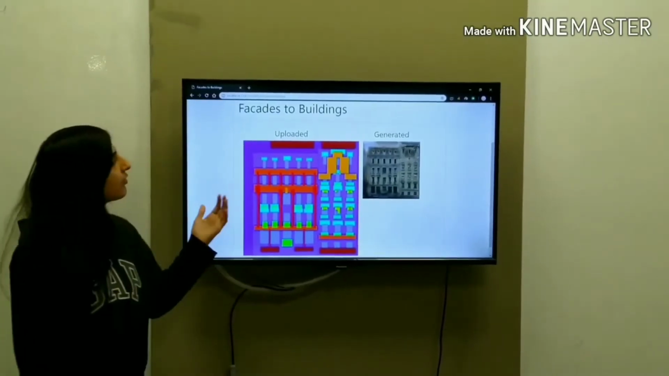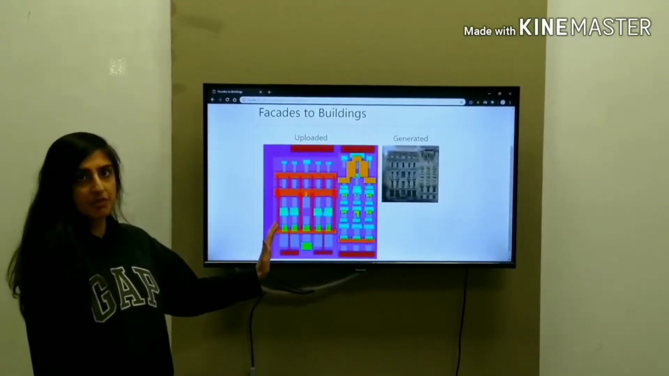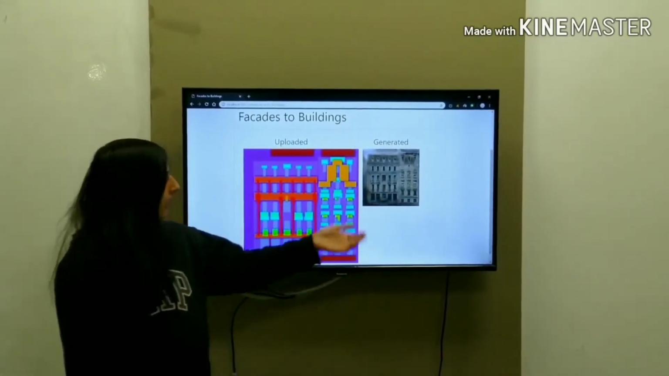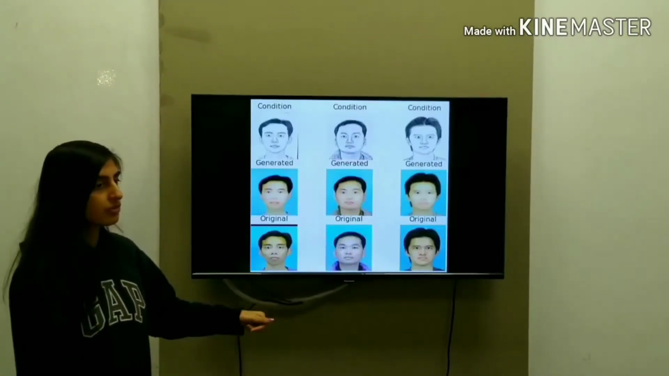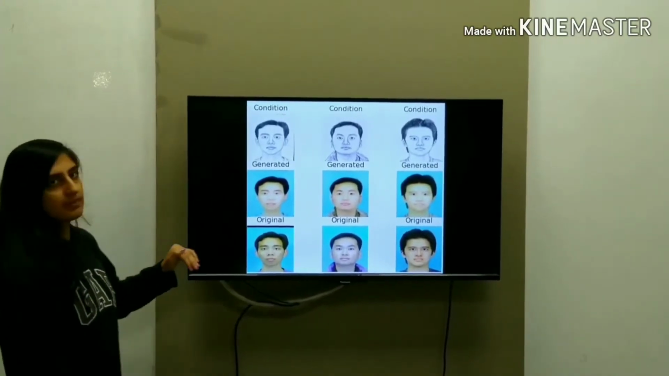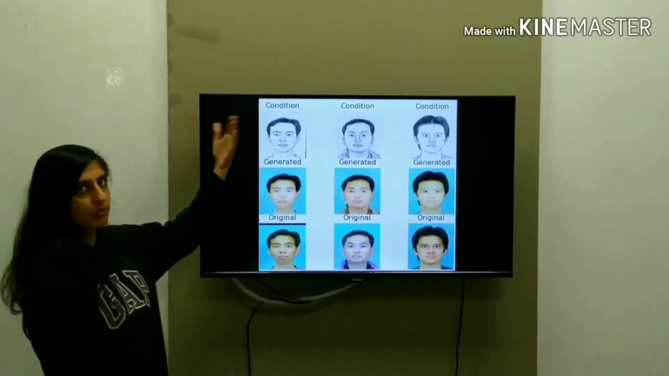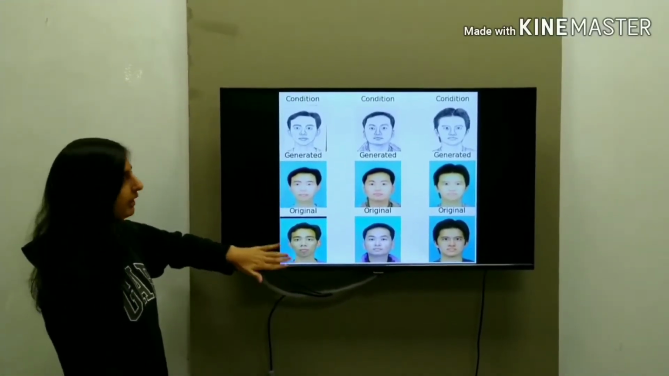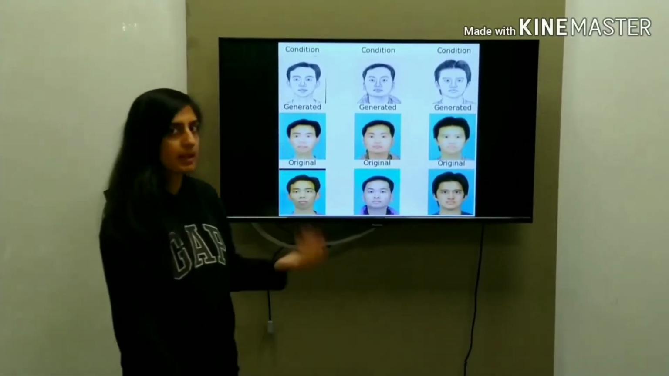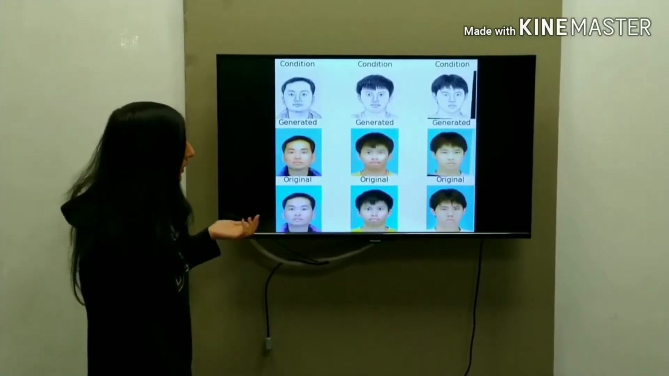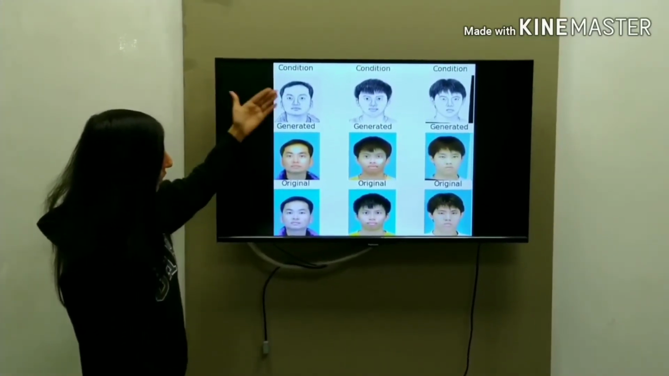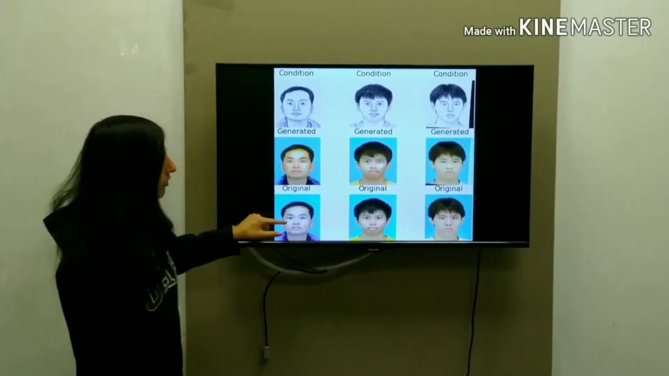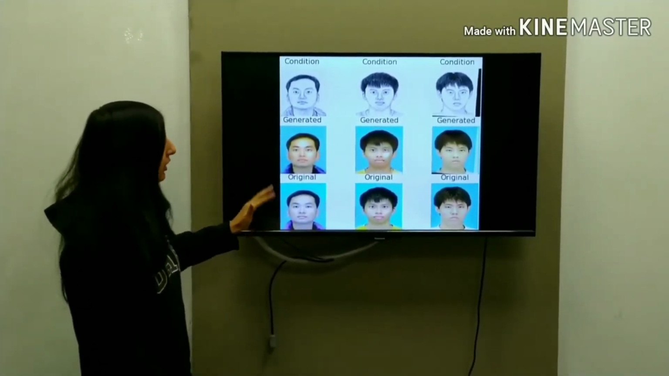As you can see, this is the image we have given to our module, and this is the generated image which we got. And this is the faces example. This is the conditional input, the sketches we have given, this is the original output that we should get, and this is the image we are getting out of it. And this is another example, what we gave as a sketch, what we have generated, and what is the original image, the ground truth.